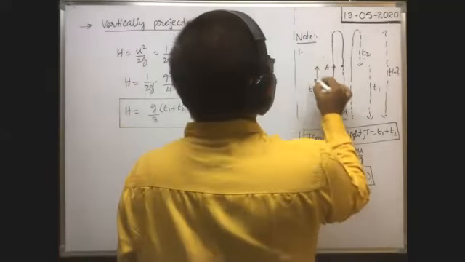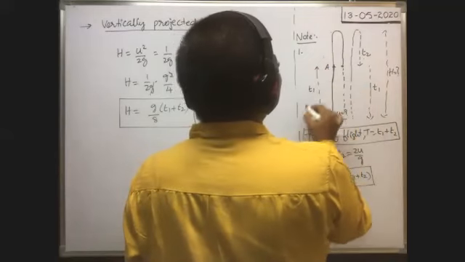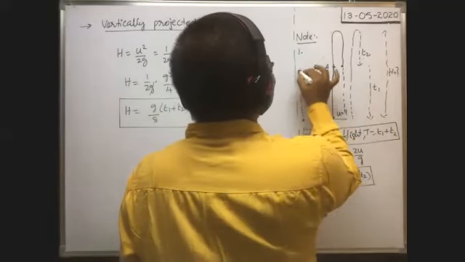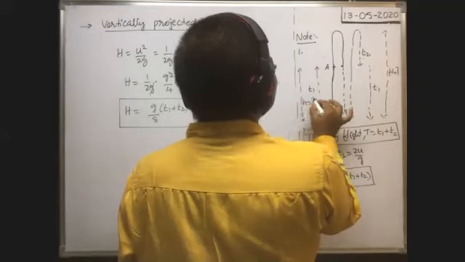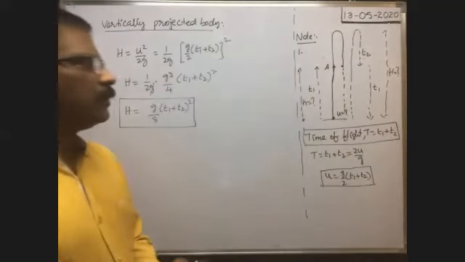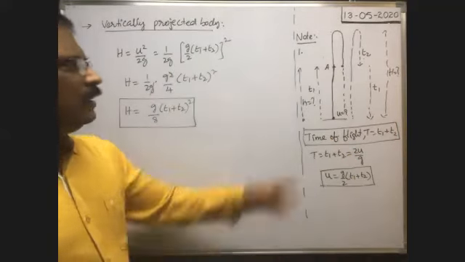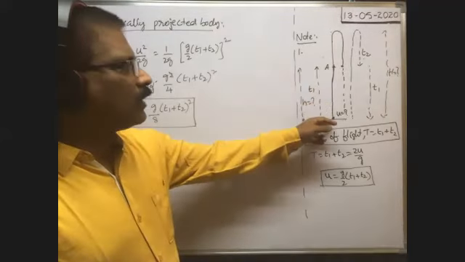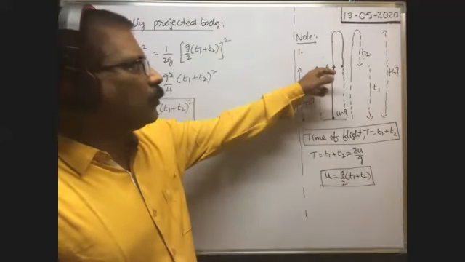What is the height of this point A? Here, height of this point A means this one. That is equal to how much? H is equal to question mark. Height of the point A is how much? Means in this time T1, whatever the distance traveled by the vertically projected body in upward direction, that is the